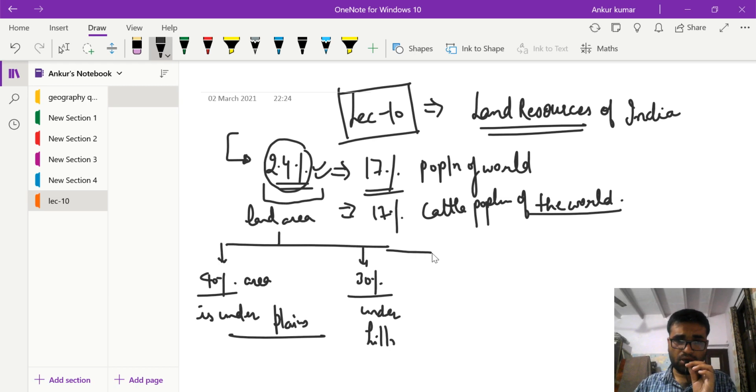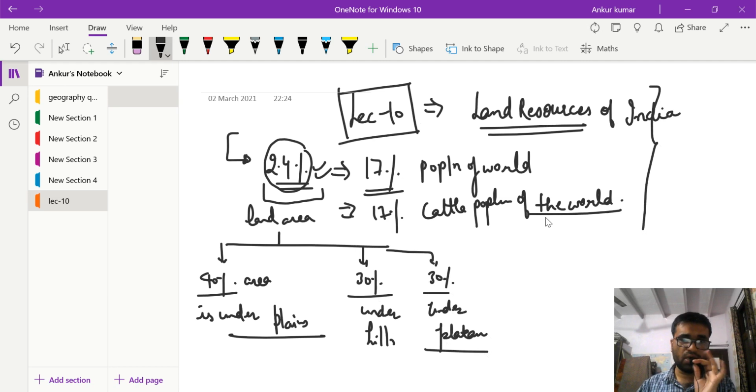And similarly close to 30% area is under plateau-like conditions. So this is a very broad beginning of the topic. That means we have just started and just defined India's land resources and how they are distributed.